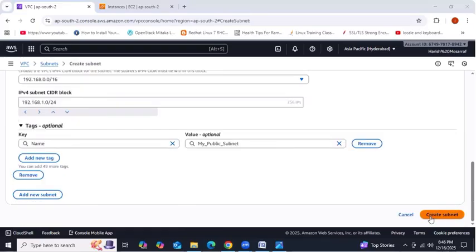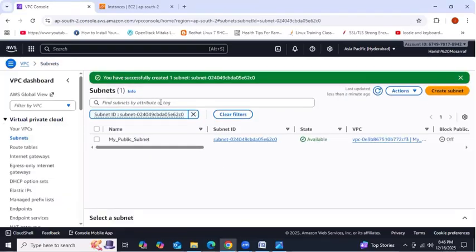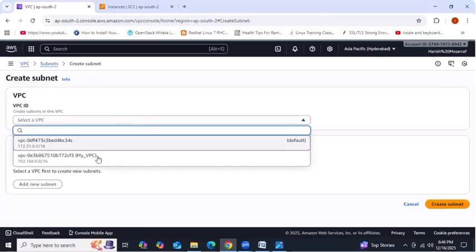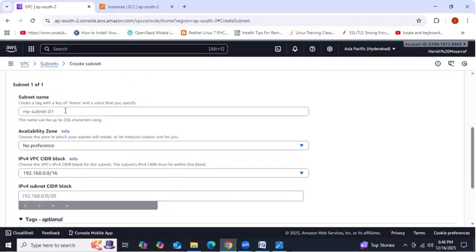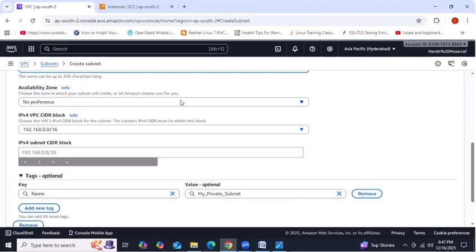Okay, so now we did one subnet. One subnet got created successfully. Both the subnets you can create at a time, but you are at a very initial stage now, so that's why I did only one subnet now. Next, again I'm creating one more subnet, right? Where my VPC, then my private subnet, right? If you want, you can select the availability zone.